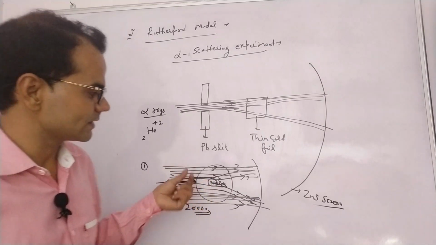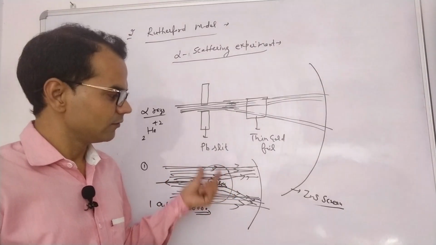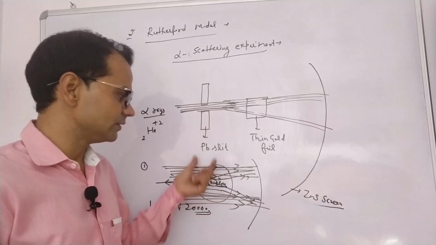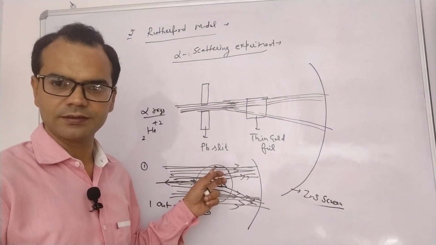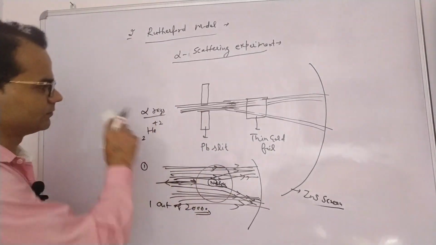So the nucleus is present in the atom in a teeny, small area. The majority of the area of the atom is empty. Clear? So what were the conclusions? Let's see again.